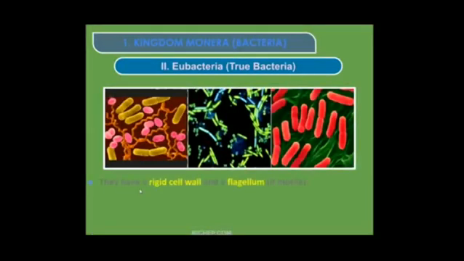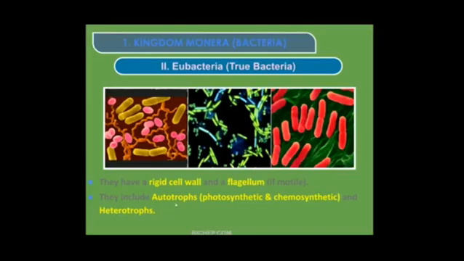Now we'll study the structure of this bacteria. They have rigid cell wall and flagellum. Earlier we have seen the diagram. The outer covering, rigid means hard, rigid cell wall, and the flagellum. Flagellum means a tail like structure. Flagellum is present if motile, motile means if they are moving from one place to another place. If they are moving, they have the flagellum, a tail like structure which helps in the movement.